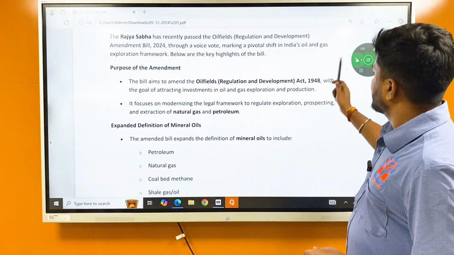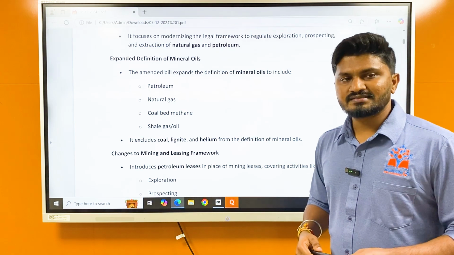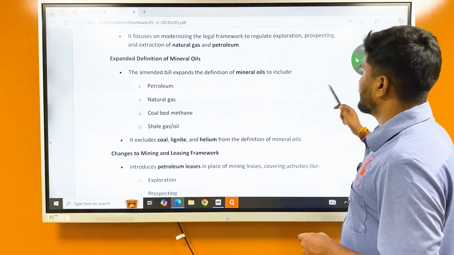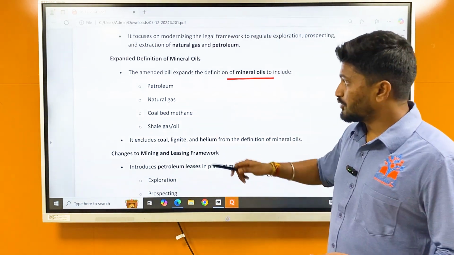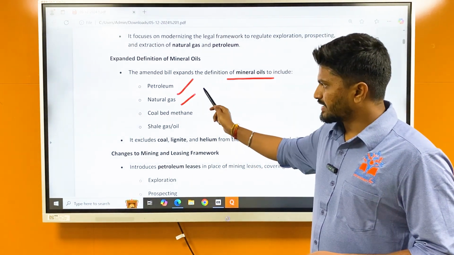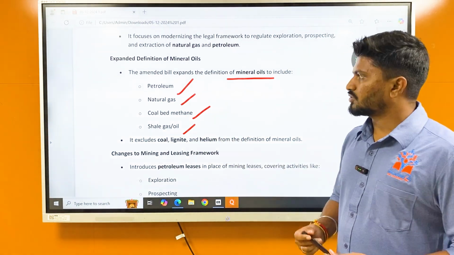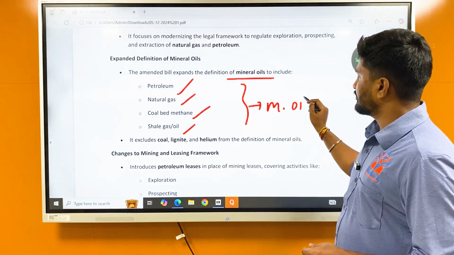Then, what is the definition of mineral oils? Okay, in this new amendment, they have expanded the definition of mineral oils. The amendment bill expands the definition of mineral oils to include petroleum, natural gas, coal bed methane, shale gas, or shale oil. Okay, so all this comes under the definition of mineral oil.